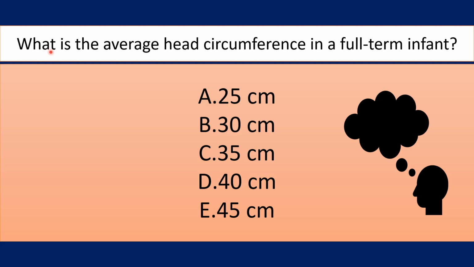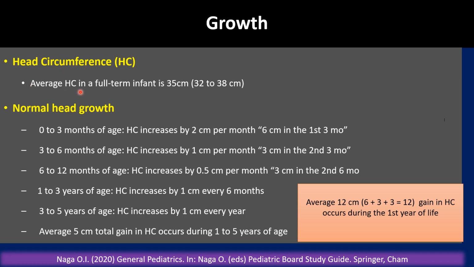What is the average head circumference in a full-term infant? 25, 30, 35, 40, or 45 centimeters? The correct answer, 35 centimeters. The average head circumference in a full-term infant is 35 centimeters.